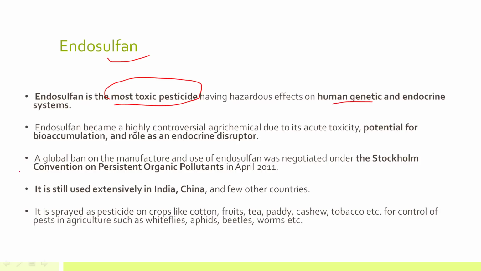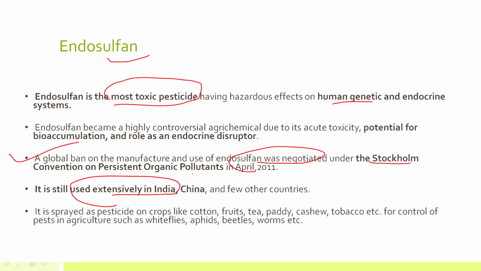Although endosulfan is banned in various countries, and there is a global ban on its manufacture and use under the Stockholm Convention on POPs that we have recently discussed, it is still extensively used in India, in China and some other countries also.